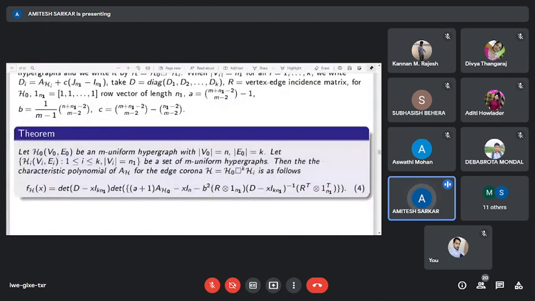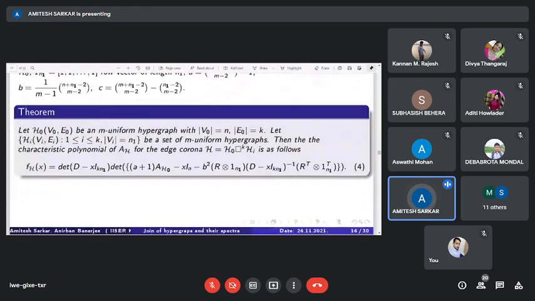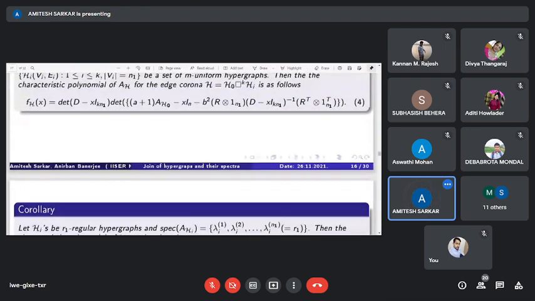Now we have a theorem. Let H0 be an m-uniform hypergraph with n vertices and k edges, and let Hi's be a set of m-uniform hypergraphs. Then the characteristic polynomial of A_H for the edge corona is as follows. This result can be proved by using the Schur complement.